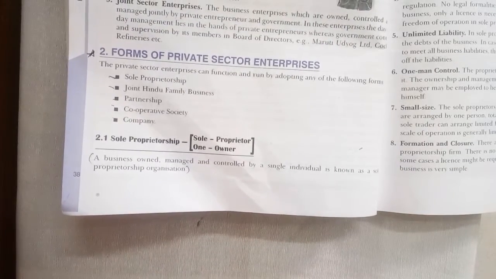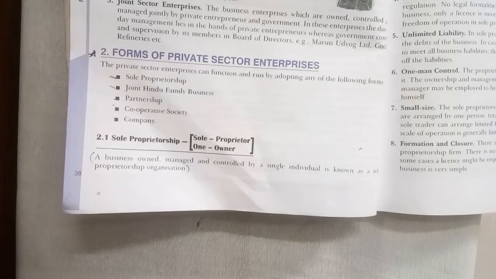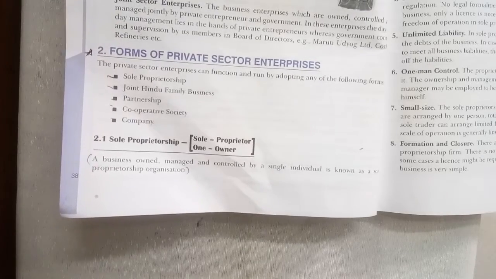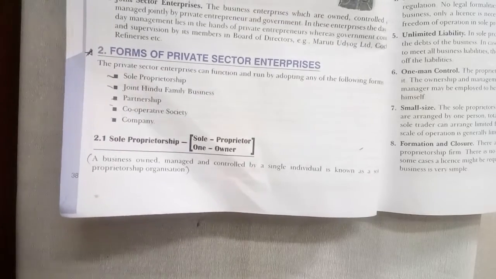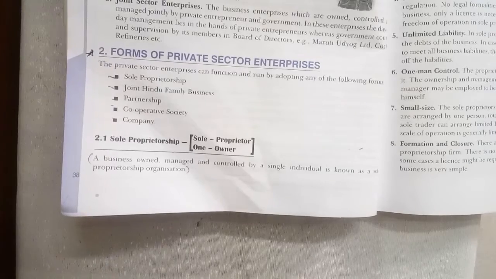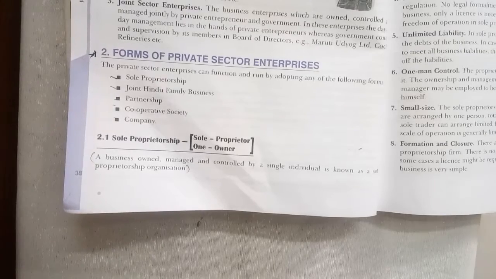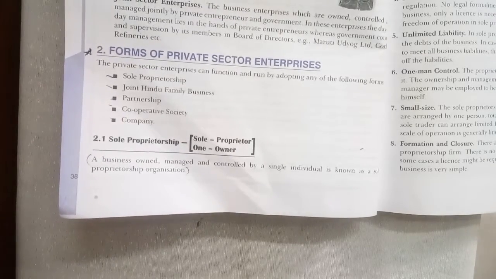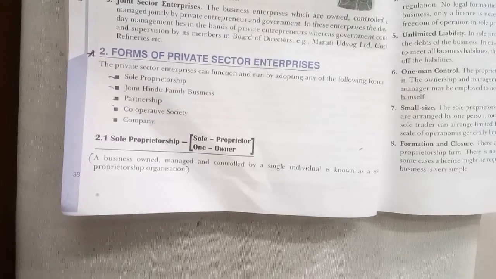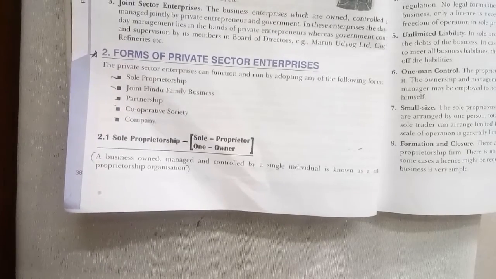Fine. For example, sole proprietorships are particularly common in areas like personalized services, such as hair salons and beauty parlors, or small scale businesses like running a retail shop in a locality. Suppose we have opened a grocery store and you are the only owner. Fine, you are the only one working as the owner. There might be chances you employ one or two employees over there, like Chotu and all, right? But the point is you are the only owner of that particular business. Fine. So this is known as sole proprietorship.